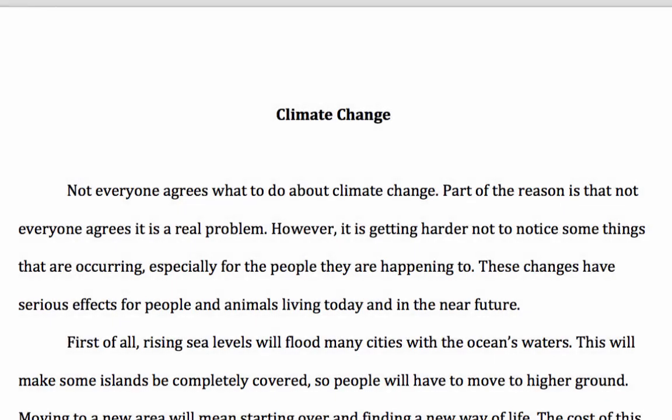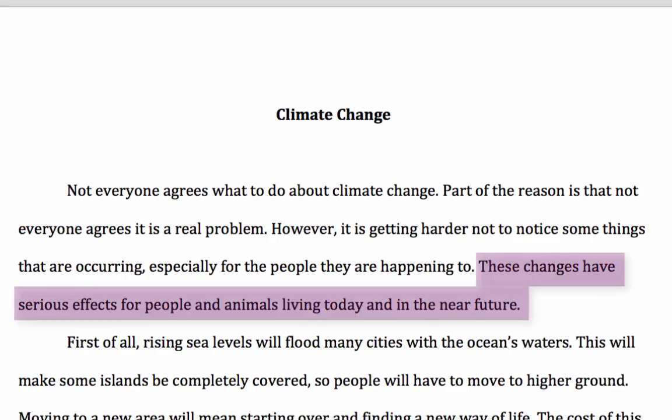Here I'd like to discuss with you a sample cause and effect essay. This essay is about climate change, and the writer is discussing the effects of climate change. The writer starts with a short introduction and then has a thesis statement at the end of the introduction. These changes have serious effects for people and animals living today and in the near future. The writer tells us that this is going to be about effects, so that's a good thesis statement.